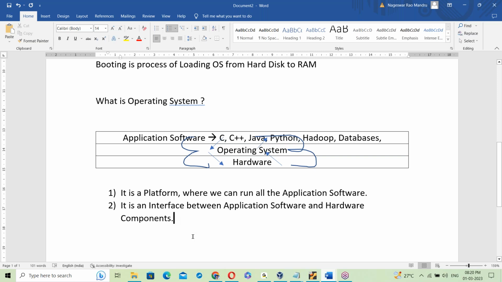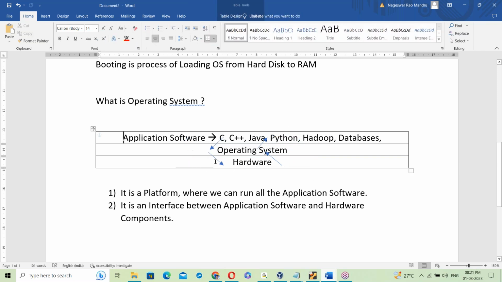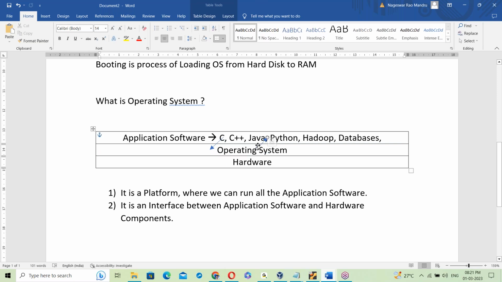Okay, fine. Next, one more thing about the OS. Inside the OS, there are libraries. Important point, try to remember this one. Inside the OS, there are some libraries. These libraries are input output functions.